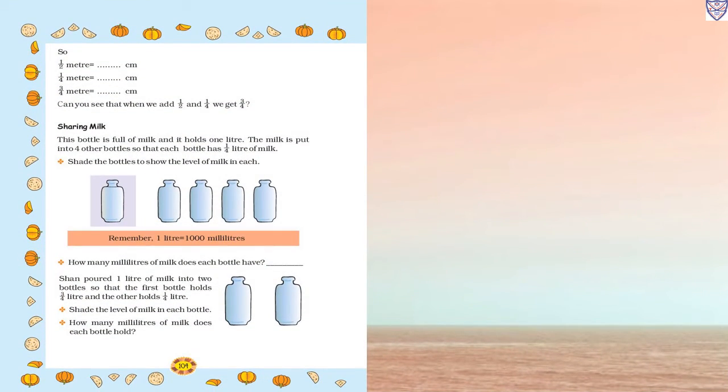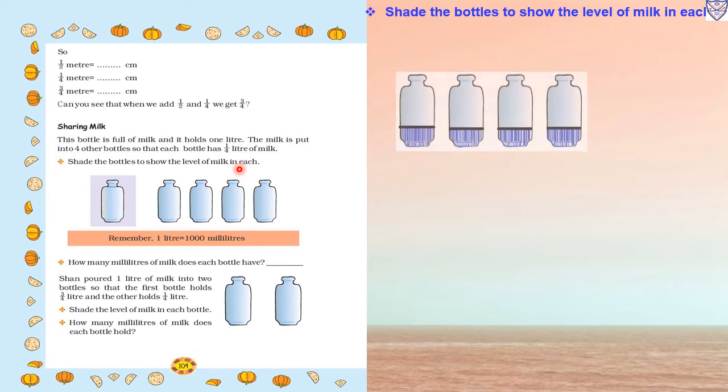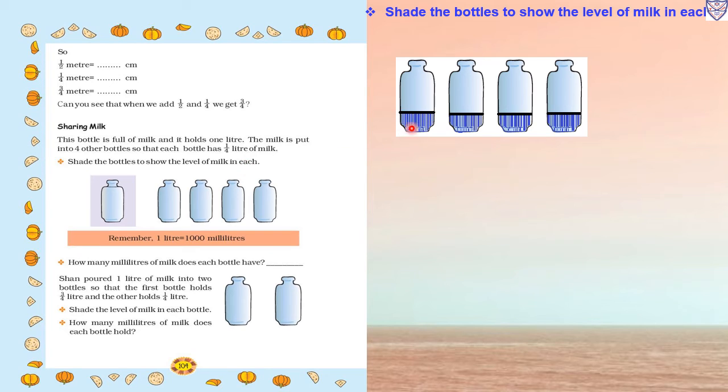Now page number 104, same page. Sharing milk. This bottle is full of milk and it holds 1 liter. The milk is put into 4 other bottles so that each bottle has 1/4 liter of milk. So what they have done is put the 1 liter of milk into four bottles and they are now holding 1/4 liter of milk each. So share the bottles to show the level of milk in each. So we have to shade. 1/4 liter means it is less, so we have to shade this way.